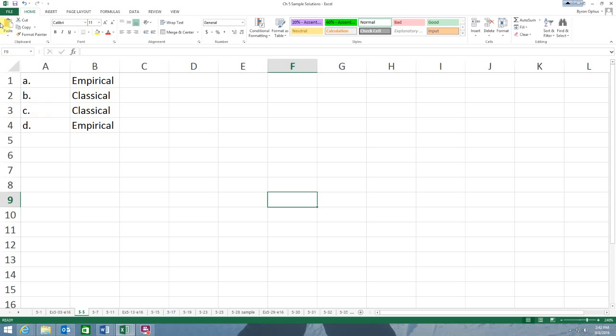When you guys get to 5-6, something to think about is this. Okay, it says a firm will promote 2 employees out of a group of 6 men and 3 women. List all the possible outcomes. Don't think of it as man 1, man 2, man 3, man 4, man 5, man 6, or woman 1, 2, and 3. Think of it as just man, woman. Okay, make it a little bit simpler.